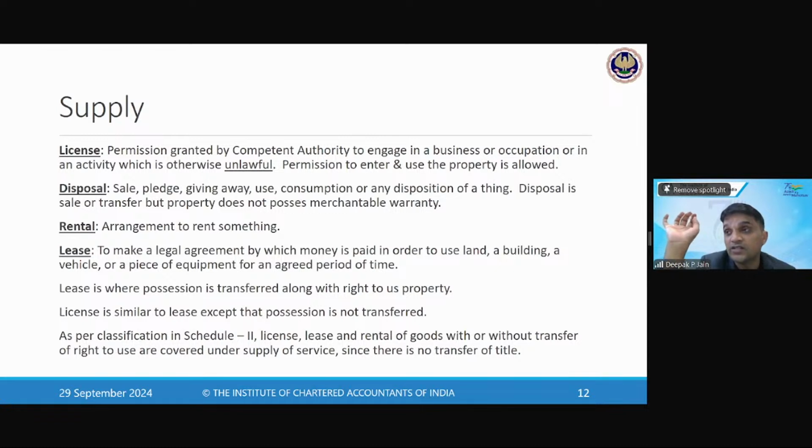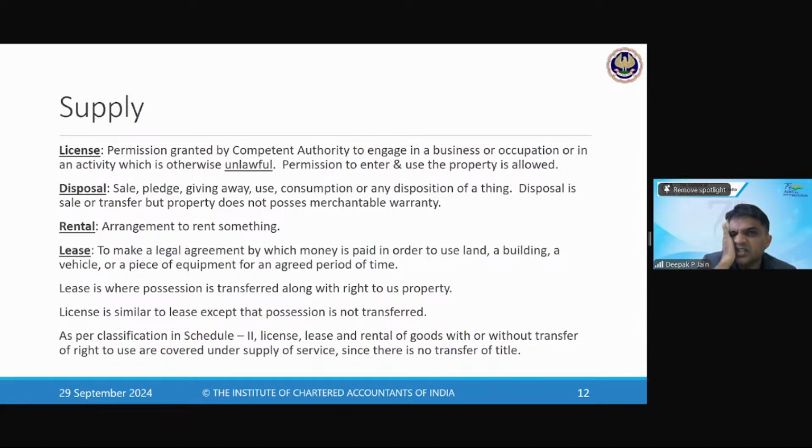Now, if that is not working, the NGO will not have a right to claim back anything from me because I have disposed it off. I have not sold it. So when I'm disposing it off, it does not have any merchantable warranty.